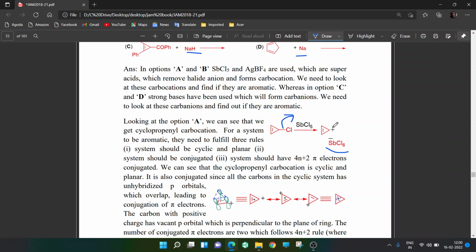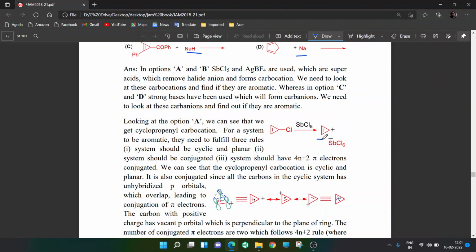Now you have to look at this cyclopropenyl carbocation. Cyclopropyl carbocation with a double bond. Okay, cyclopropene carbocation. And we have to look if it is aromatic or not. To find out if a molecule is aromatic or not, it has to fulfill a few criteria. The first criterion is that it should be cyclic and planar. So you can see it is cyclic. It is such a strained ring, it has to be planar. There is no other way.